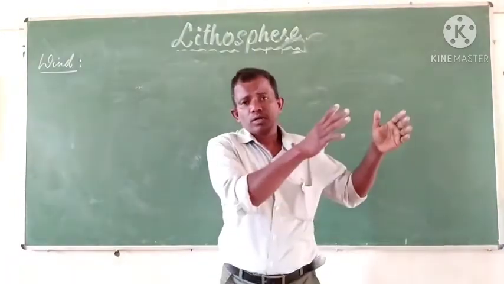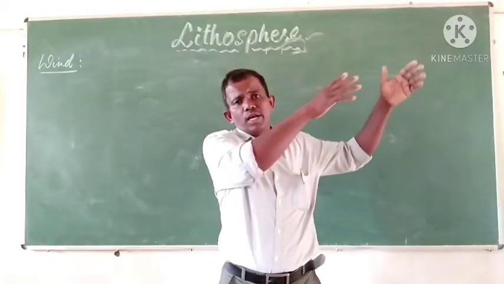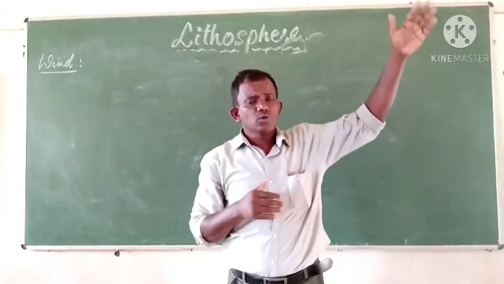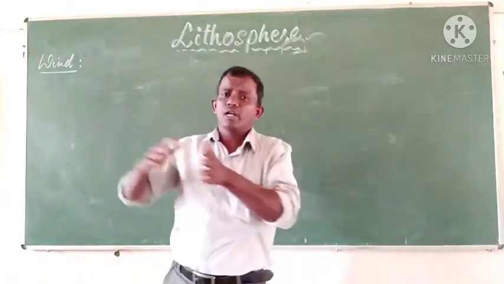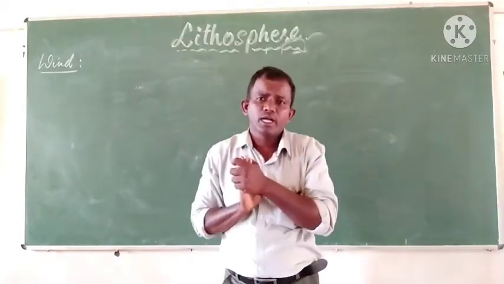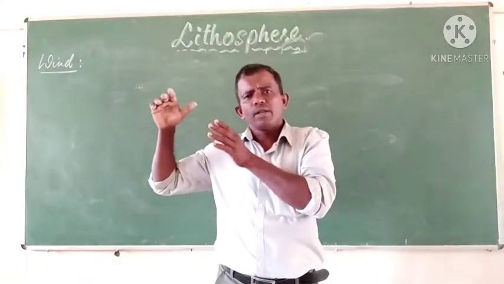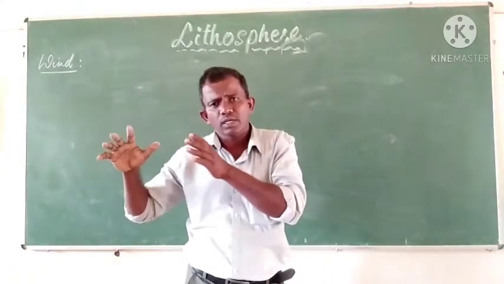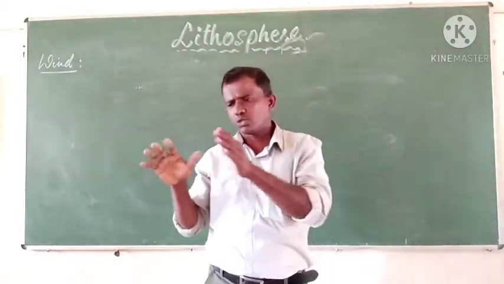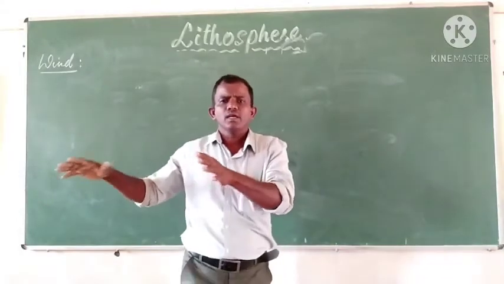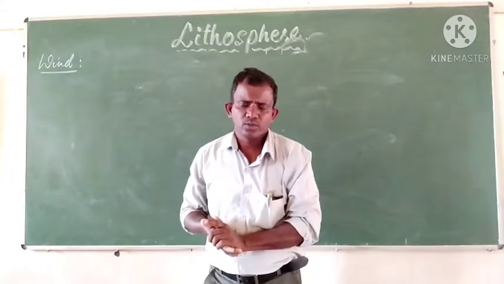The sand or the soil can be carried from thousands of kilometers away, taken to a very far distance, and when the speed and the force of the wind lessens, the sand or the soil starts falling, and it forms different kinds of landforms.